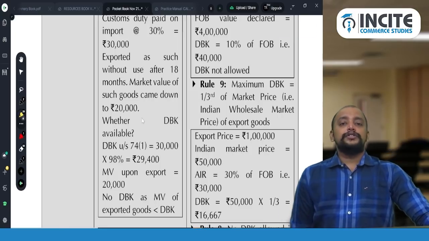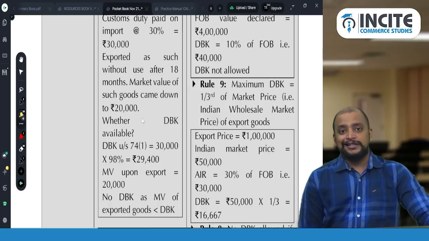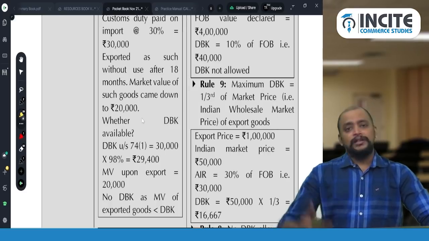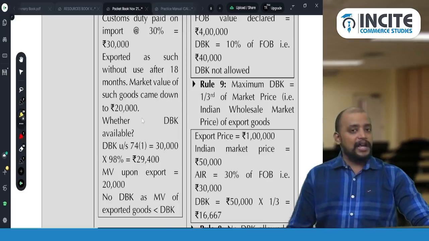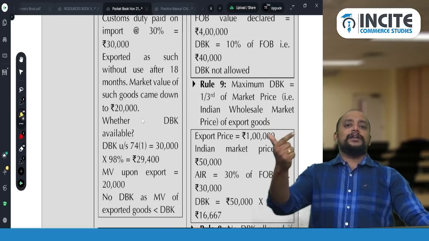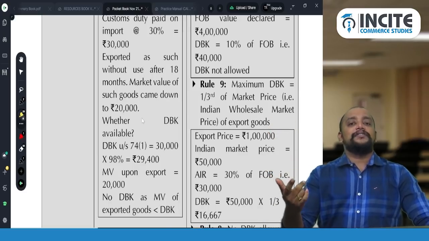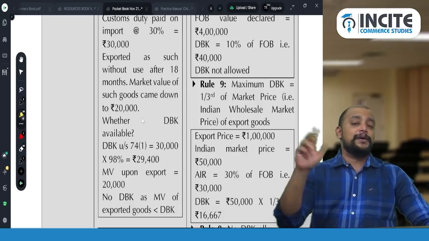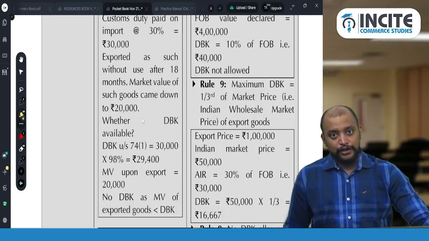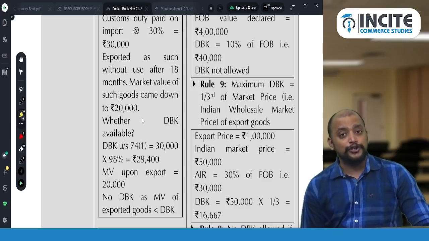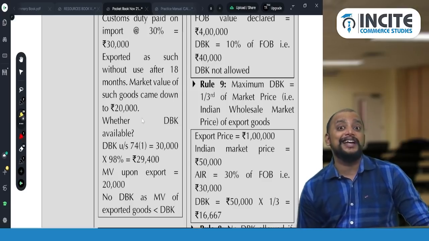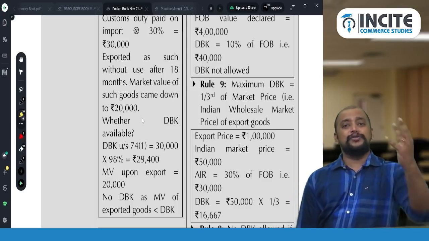Market value of such goods came down to 20,000. Of course, electronic goods, when you have purchased them and over a passage of time, the market value will definitely come down to 20,000 rupees. So it came down. Whether duty drawback is available in this case? Duty drawback should be less than the market value of the goods. What is the duty drawback percentage? 98% of the customs duty paid, imported goods exported as such.